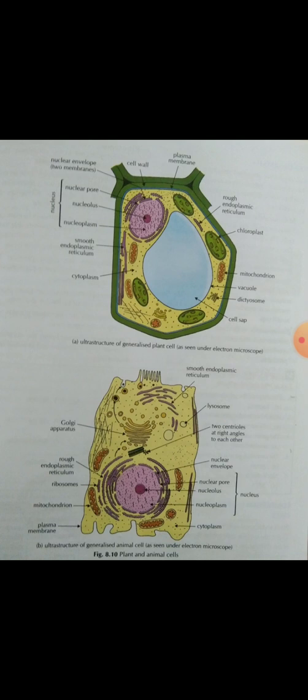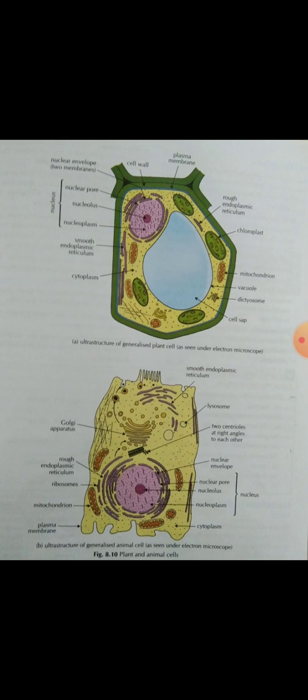Means the cell contains hereditary materials. It has a nucleus, and the nucleus contains DNA, which gives our body hereditary materials. Means parents' qualities, parents' characters come into our body with the help of the cells.